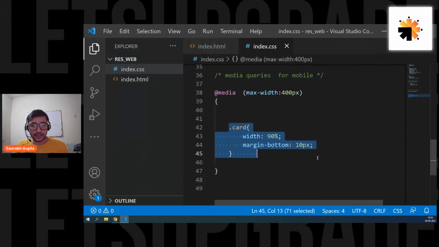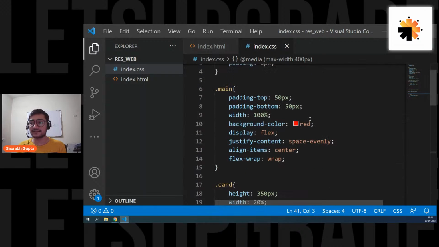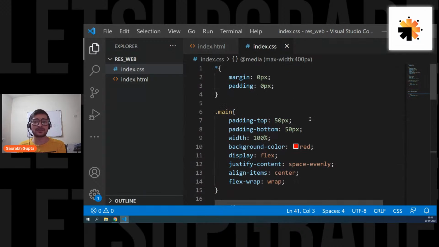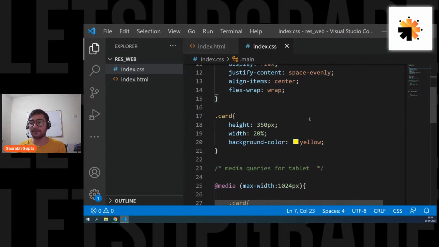Sir, is it only considered inside the media query parameter? Yes, if I'm understanding your question, you're correct. If you mention it like this, this CSS will be only considered under this particular sizing. Yes, Sarma. The main CSS, the one I have written normally outside, is working for the desktop.